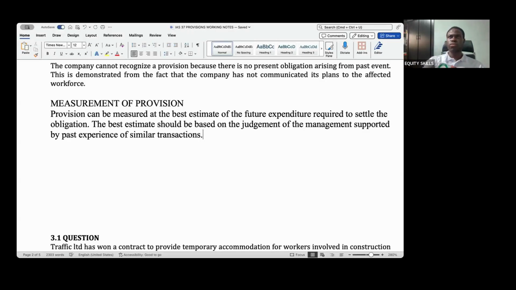So it is a loophole, and you find organizations playing around with this. Some companies will just make some provisions in some years, since we are giving room for them to make estimates and judgments. It gives room for creative accounting and window dressing, no doubt.